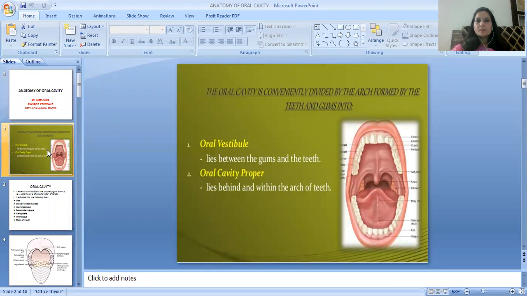The oral cavity is conveniently divided by the arch formed by the teeth and gums into the oral vestibule and the oral cavity proper. The oral vestibule lies between the gums and the teeth, and the oral cavity proper lies behind and within the arch of teeth.